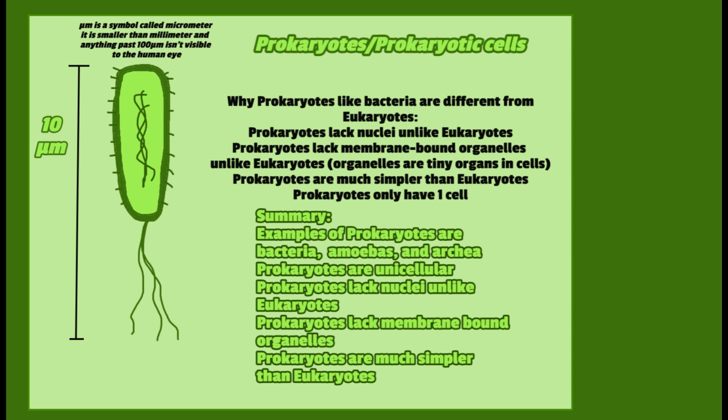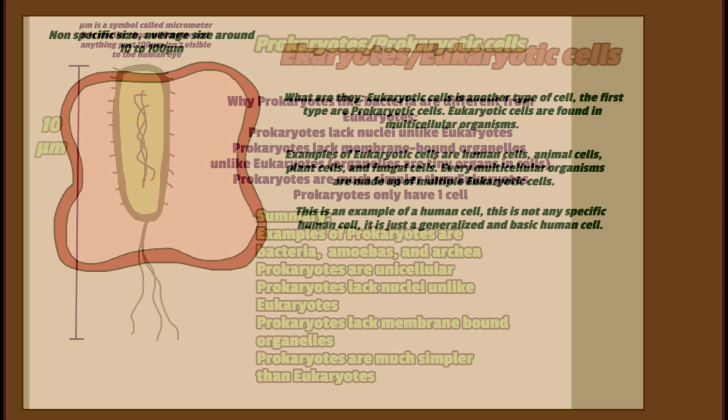So a summary of prokaryotes. Examples of prokaryotes are bacteria, amoebas, and archaea. Prokaryotes are unicellular. Prokaryotes lack nuclei, unlike eukaryotes. Prokaryotes lack membrane-bound organelles, unlike eukaryotes. Lastly, prokaryotes are simpler than eukaryotes.